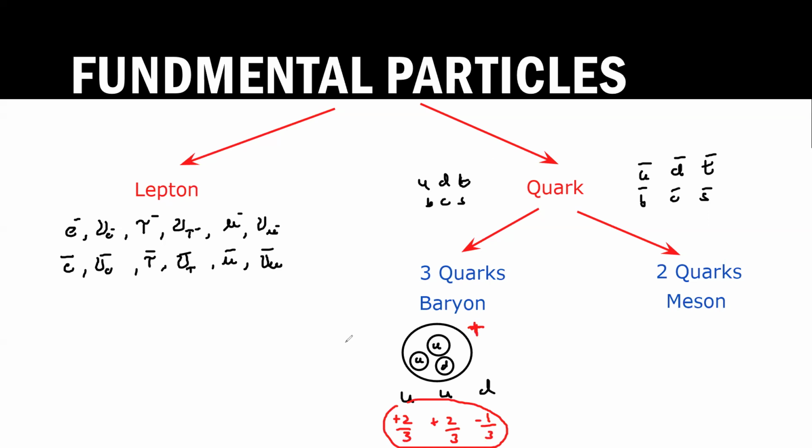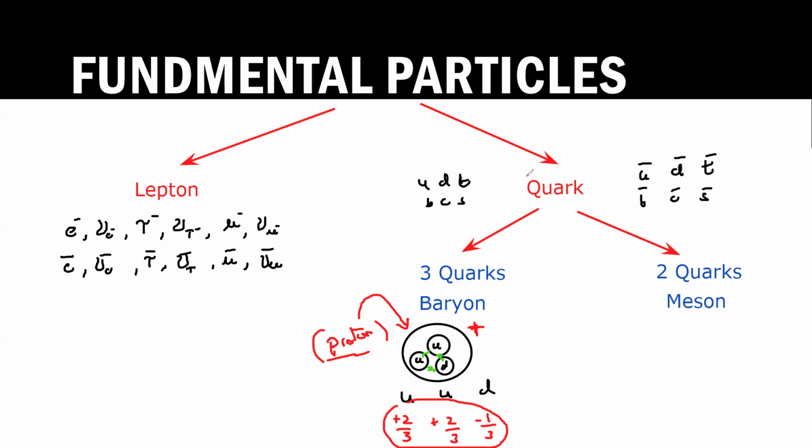And what is this particle? This particle is a proton. So the proton is not a fundamental particle. The proton itself consists of three quarks, which is a combination of two up and one down. So up, up, and down combine together to make a particle which we call a proton. And what is the force between these particles? They have a strong nuclear force between them.